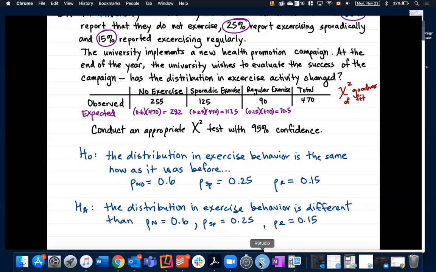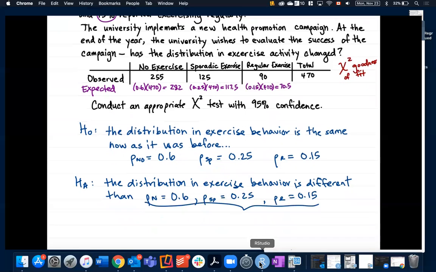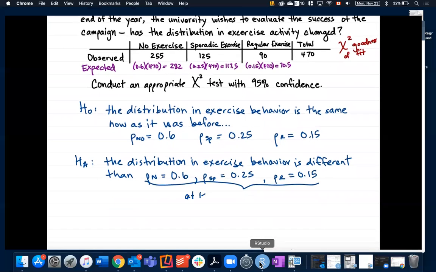Maybe the proportion who don't exercise at all hasn't changed, but maybe we've convinced more people from the sporadic group to exercise regularly. At least one of these proportions is different. Maybe I'll even write that in here: at least one of these proportions is different.